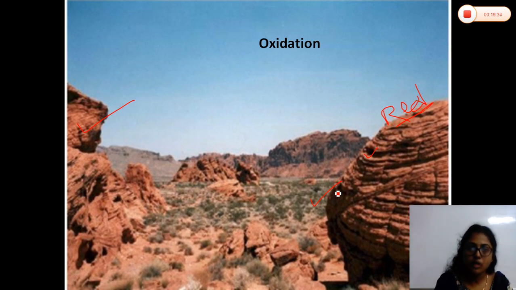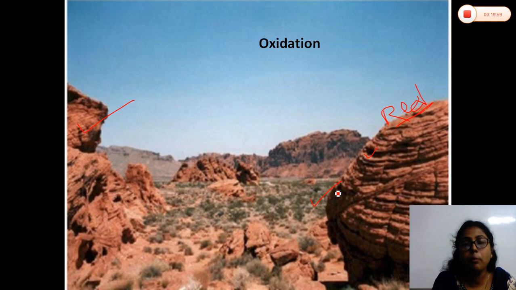Understood? So, these are all the four things. One is oxidation, just to remember, oxygen is the main agent here. Then carbon dioxide, the main agent is carbon dioxide. Then hydration, the main agent is hydrogen, and the last one is the solution, rainwater is the main agent. Now the last one is the biological weathering.